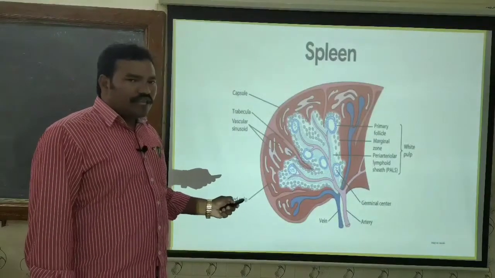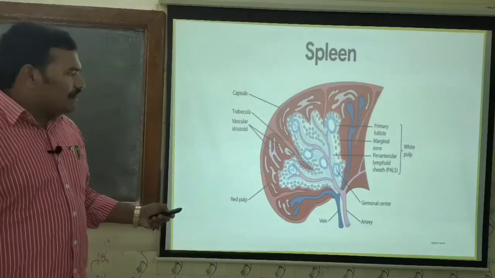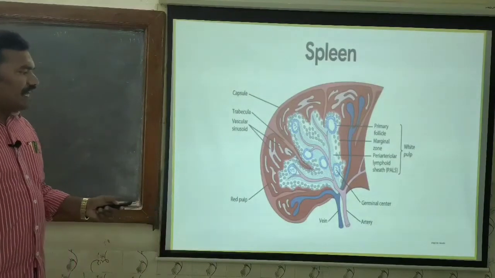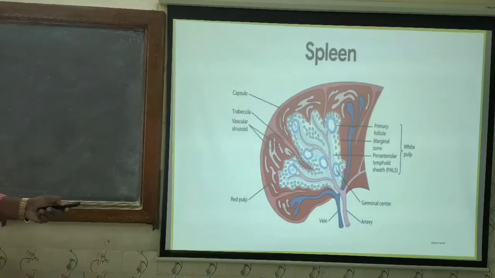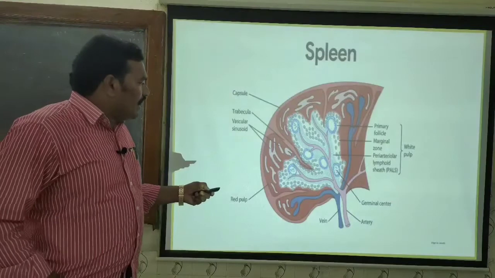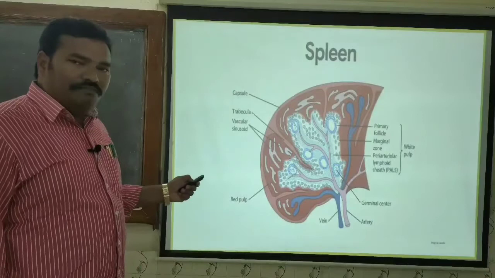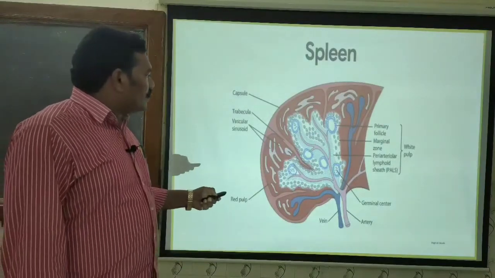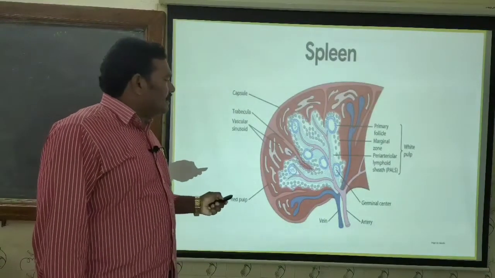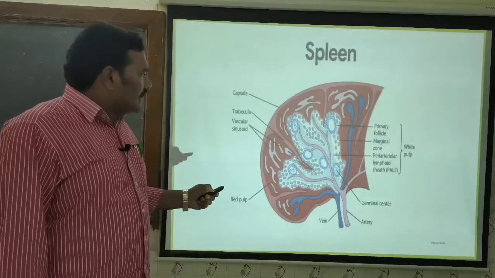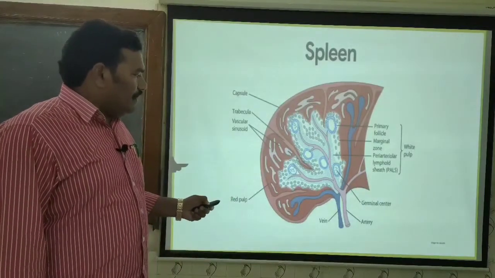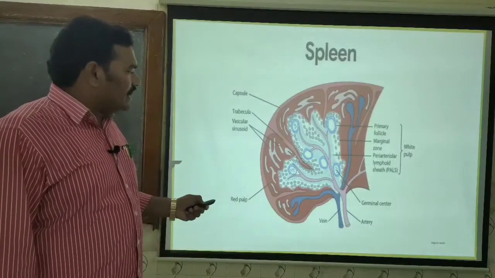germinal center. What is the germinal center? At the centrum of the germinal center, we will see many B lymphocytes and T lymphocytes undergoing rapid divisions, and at the peripheral region we will see the small newborn lymphocytes. All of them, both the T lymphocytes and the B lymphocytes, are present in the PALS region only.